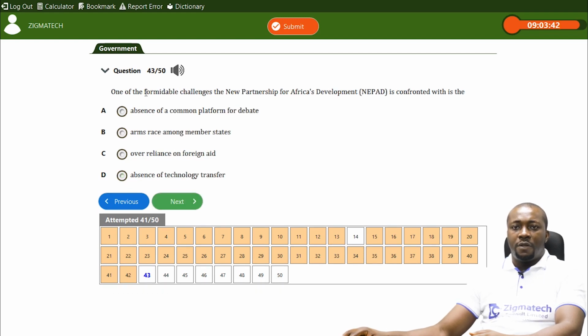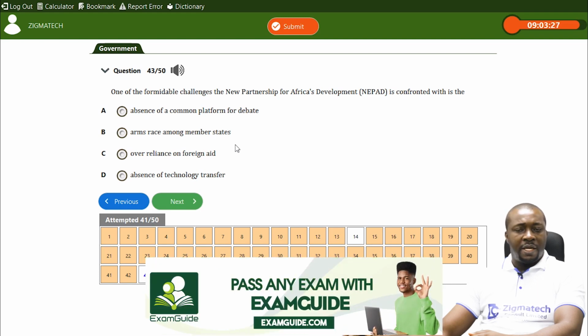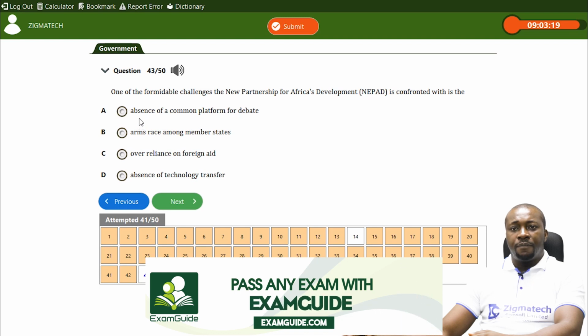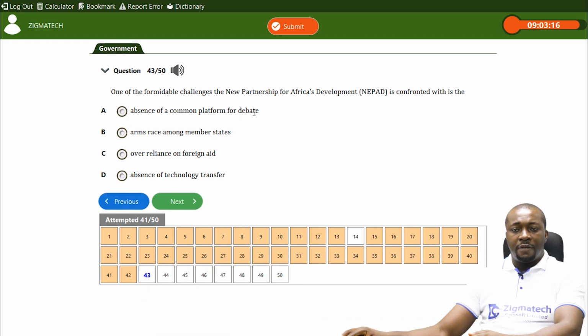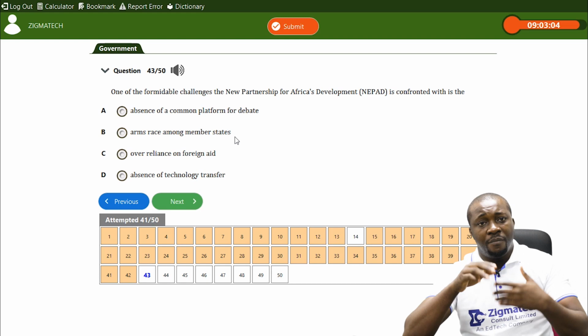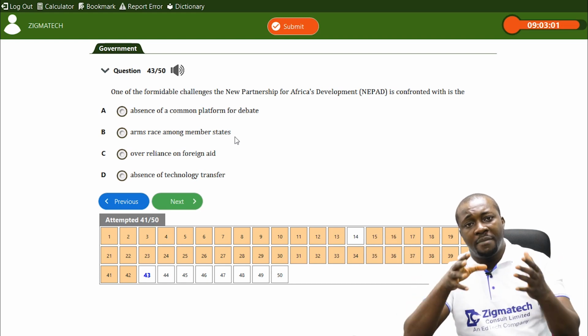Question 43: one of the formidable challenges the New Partnership for African Development is confronted with. Remember, this program aims to alleviate poverty in Africa and place Africa on sustainable growth and development. One, is it the absence of a common platform for debates? That is not a challenge. Is it arms race among member states? That's where they are competing over who will have the best weapons of mass destruction.